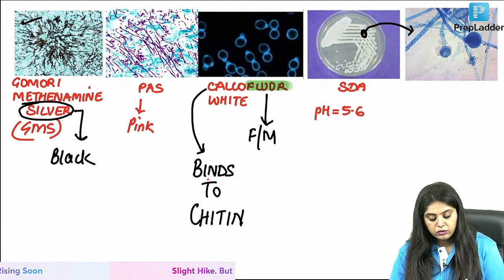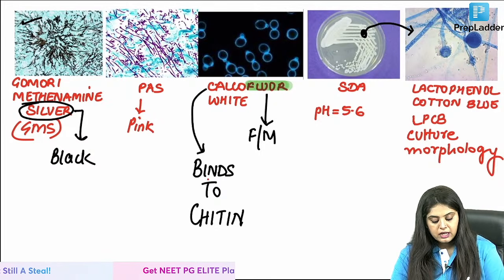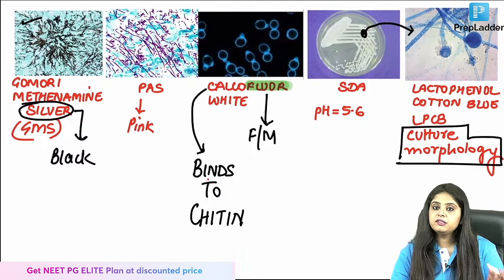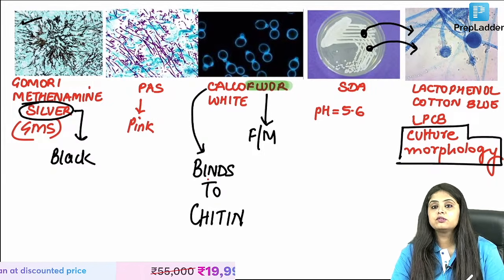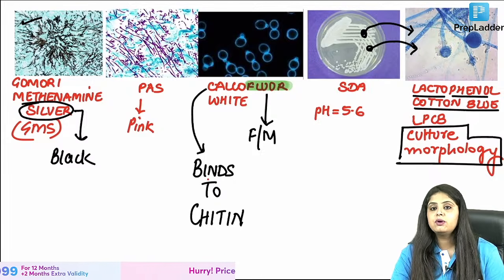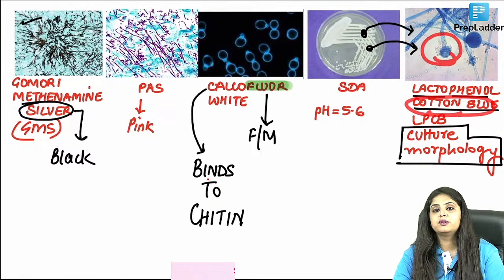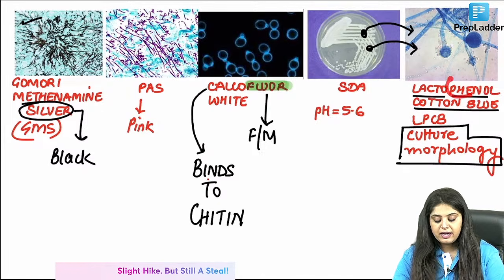Now from the growth I want to do the microscopy. Can I say that I am wanting to do culture morphology? Microscopy from the culture is done by LPCB, lactophenol cotton blue. I have a question over here, a common sense question. Why have you added cotton blue? Because ma'am, I want a blue color. Why have you added phenol?